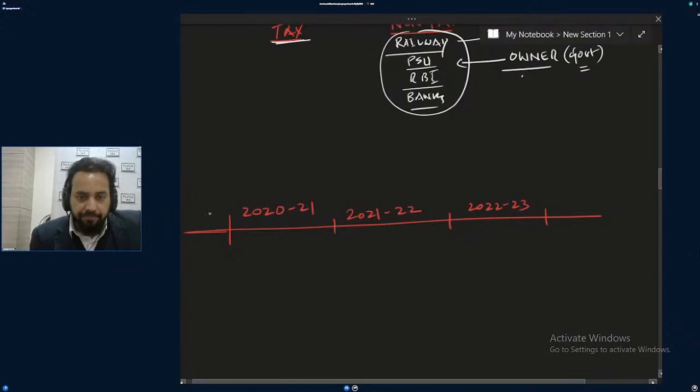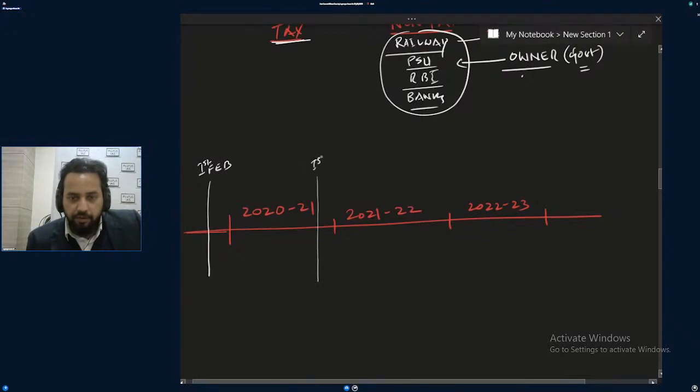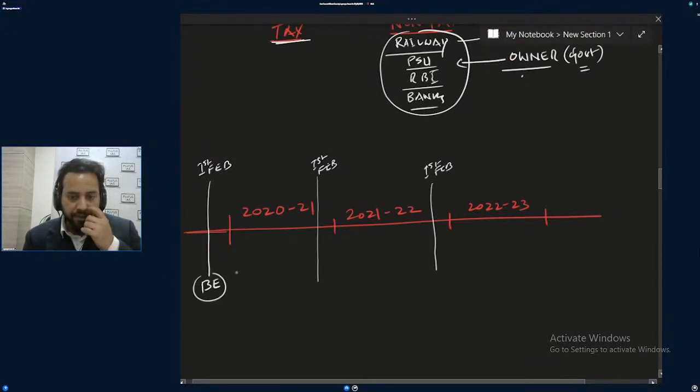Try to understand. This is first Feb. Here the government has presented the budget for this year. On first Feb, when the budget is presented, so this is the budget estimate for this year.